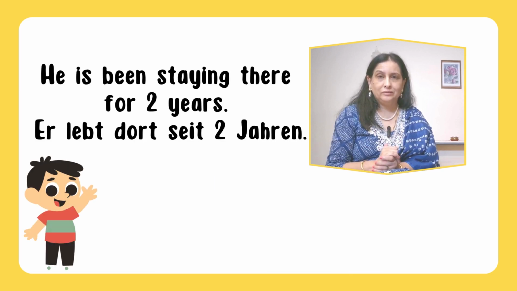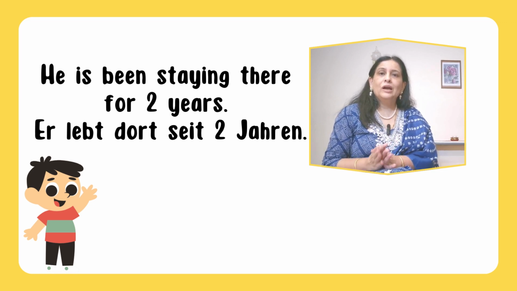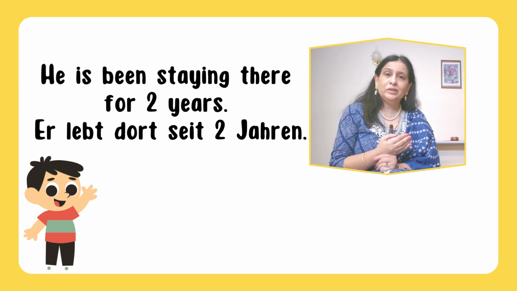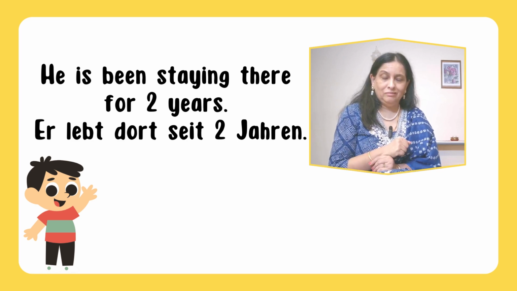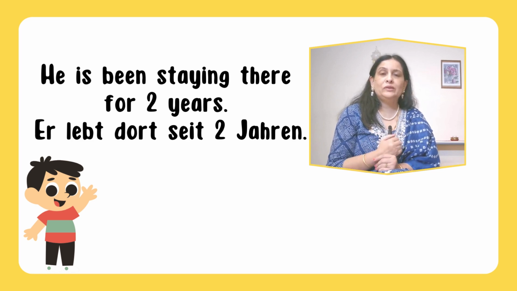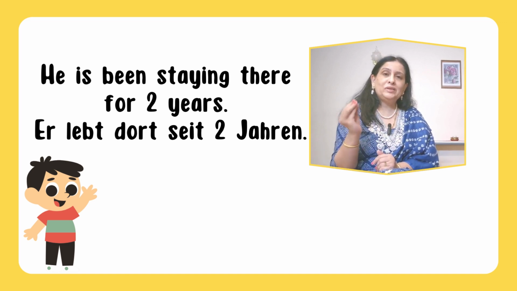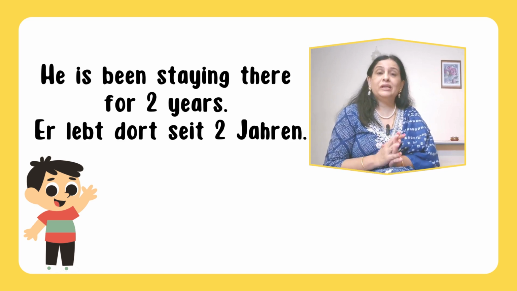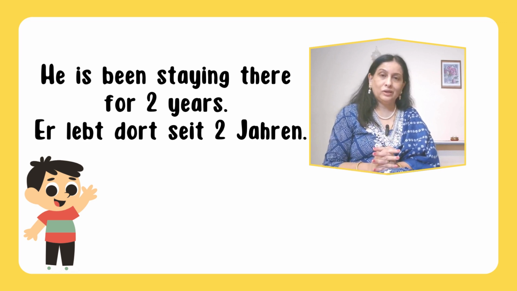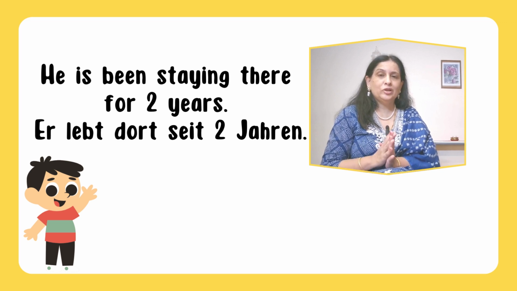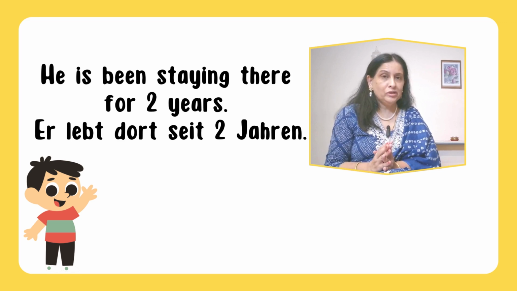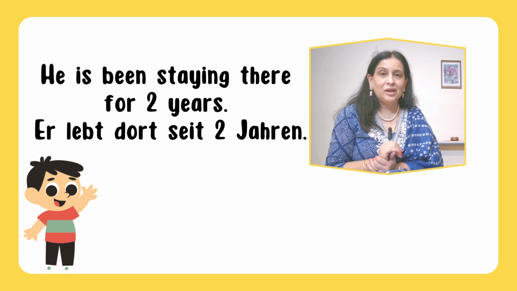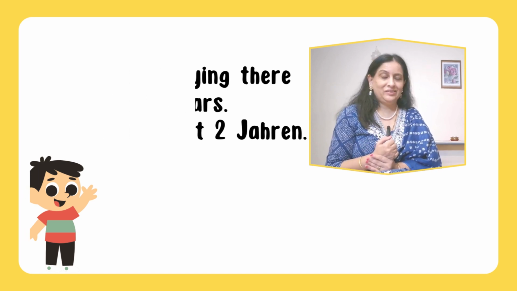Now the third case: an action that gives information on the duration of something. I will explain this with an example. Suppose you want to say that he's been living there for 2 years. Here in English we can use present perfect. Now in German, how will you say it? Lebt dort seit 2 Jahren. Dort is there. So this is the third case.